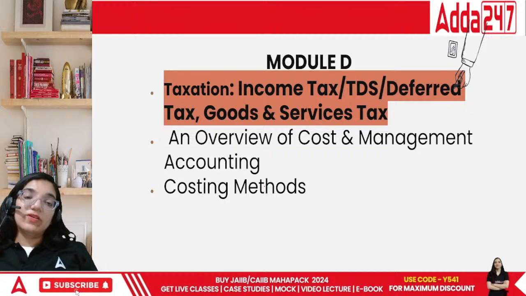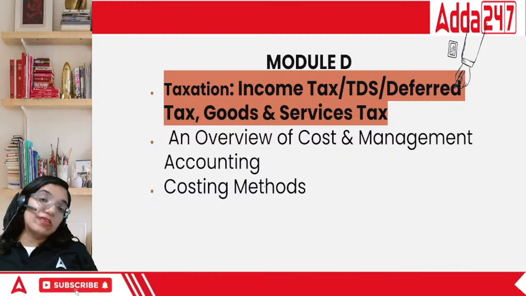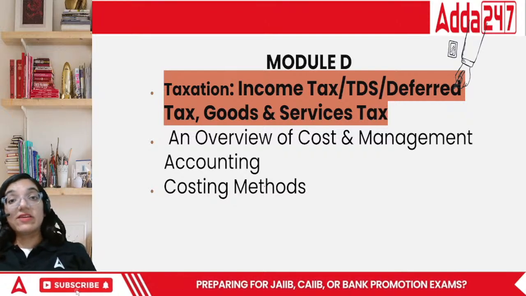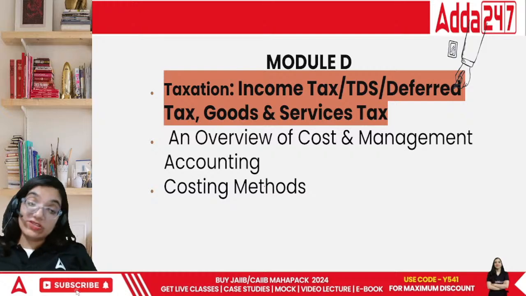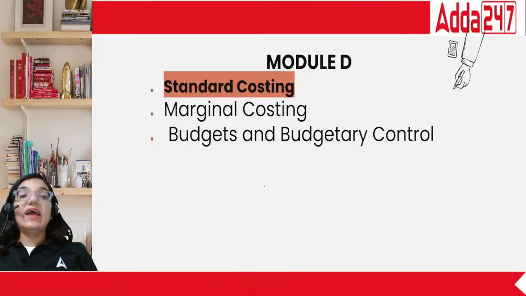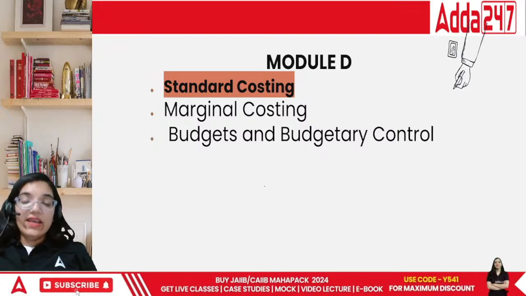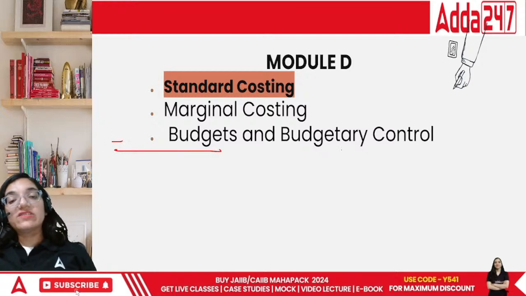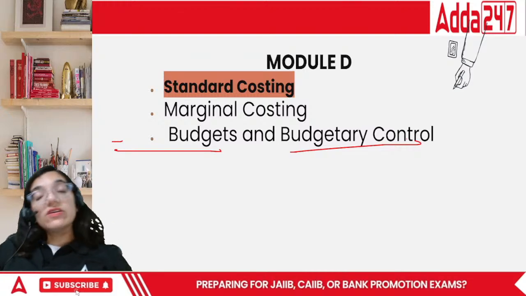Module D is an eye-opener. This is based upon income tax and GST. Both of these things are a part of your syllabus and a part of your life. So you should definitely understand these topics in detail. Then you learn about costing methods, and then you learn about standard costing. You set up a standard and compare it. Then marginal costing, and the last part is you set up budgets and budgetary control. This is for a company or a normal organization. This is not for the entire nation.